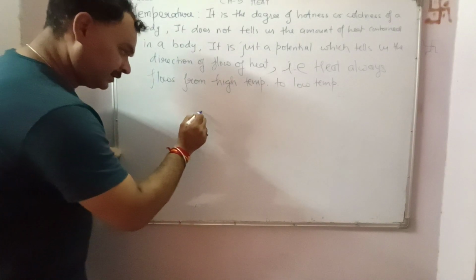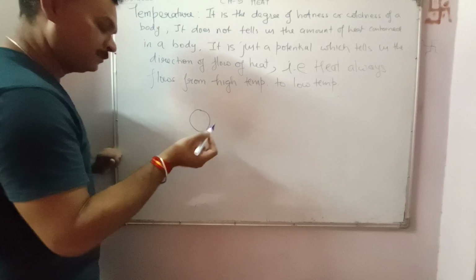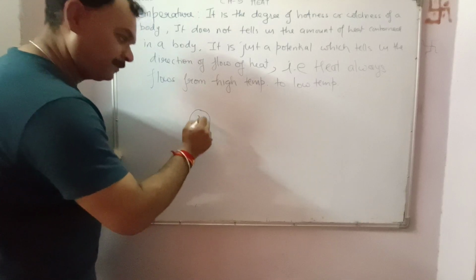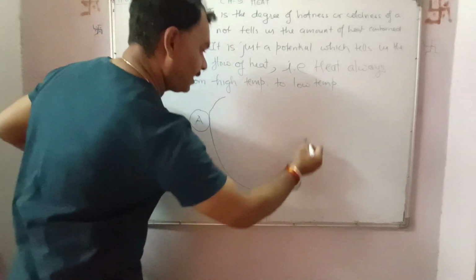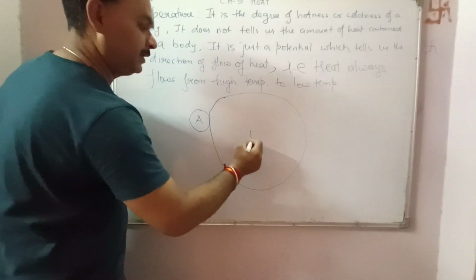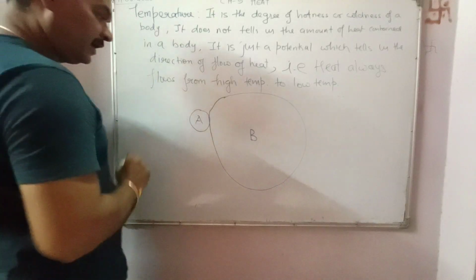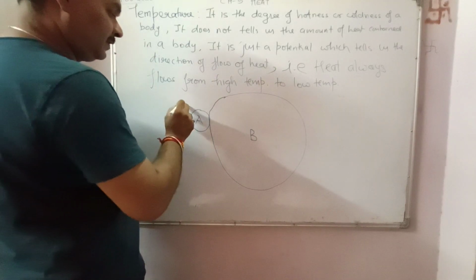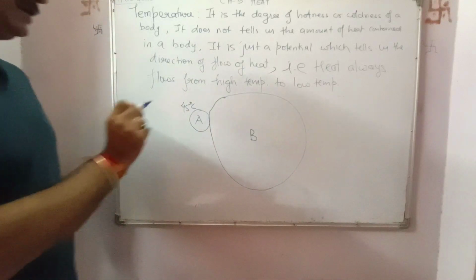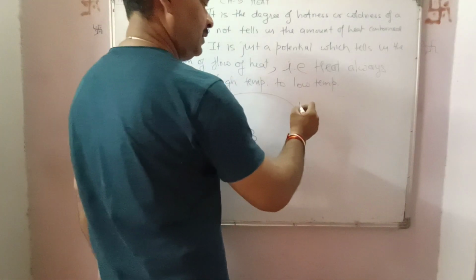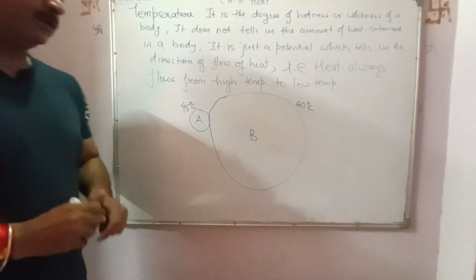For example, let us consider a small ball of iron A, which is in contact with a very large ball of the same material, iron B. Say the temperature of A is 45 degrees centigrade and the temperature of B is 40 degrees centigrade.